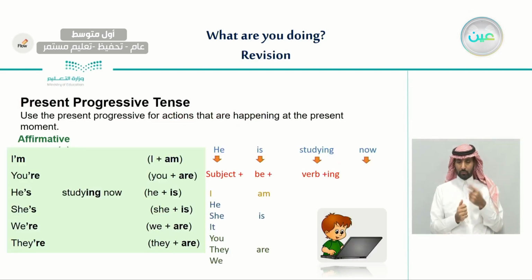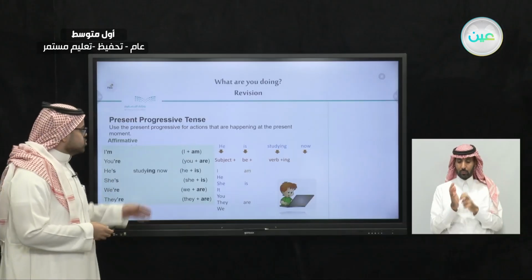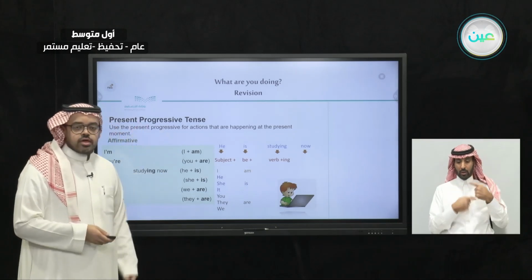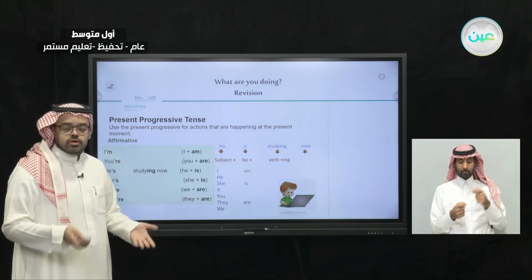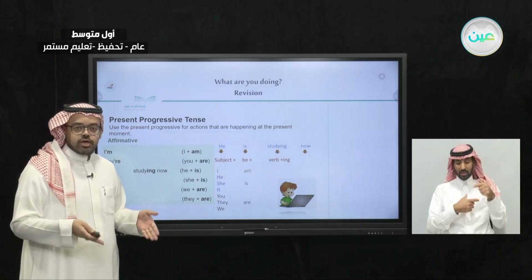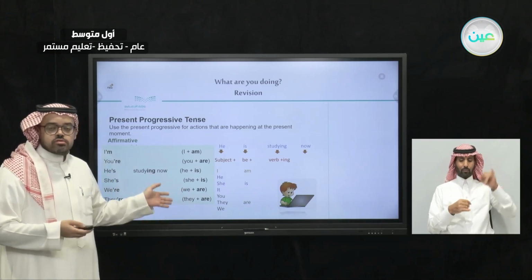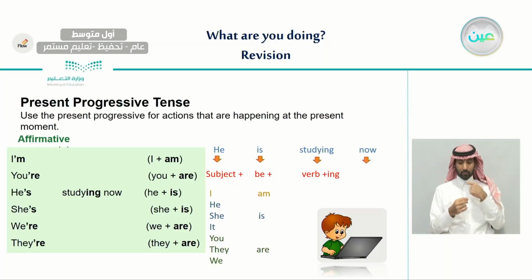So just to review our last lesson, we had a new grammar rule which talks about the present progressive tense. And we said that in the present progressive tense, we use the verbs for the actions that are happening right now. And we showed some examples. And we said that we can start either with contractions. We use the subject and the verb to be, and also the verb that we added an ing to. And we said that each subject has its own verb to be.